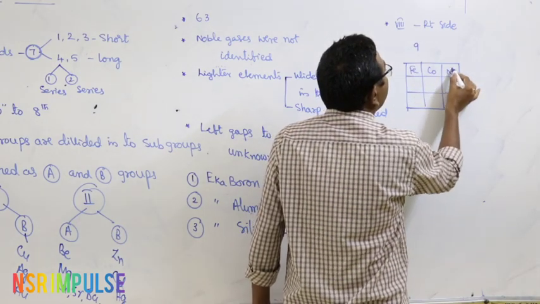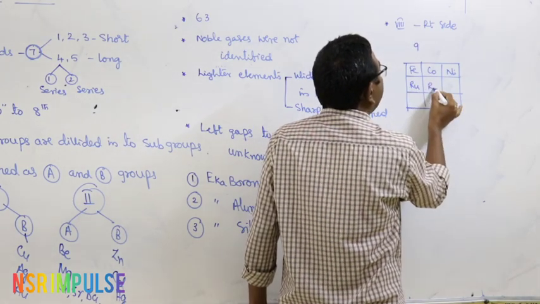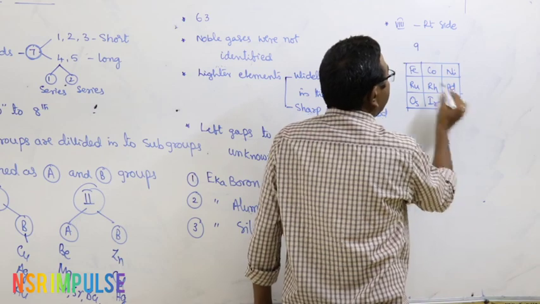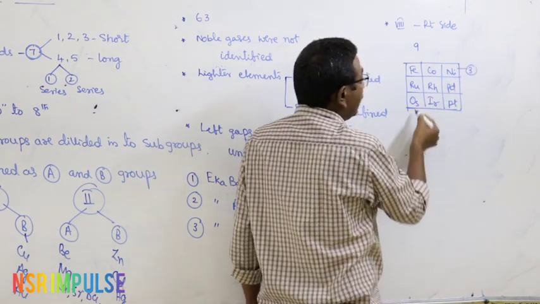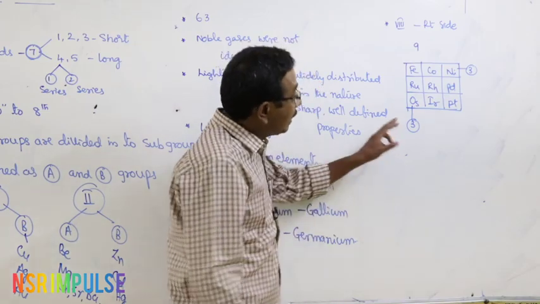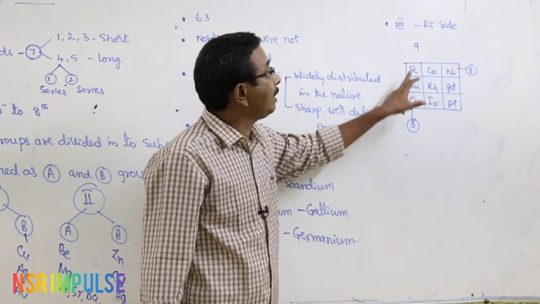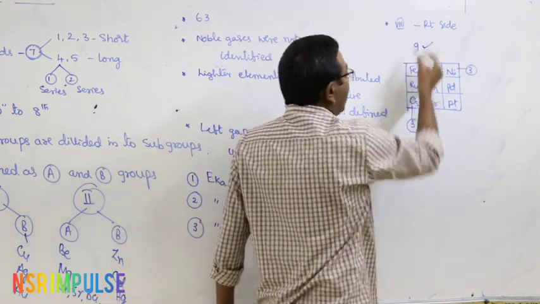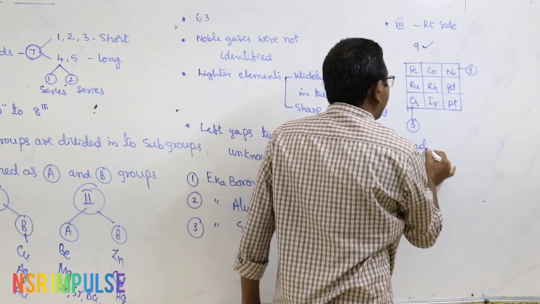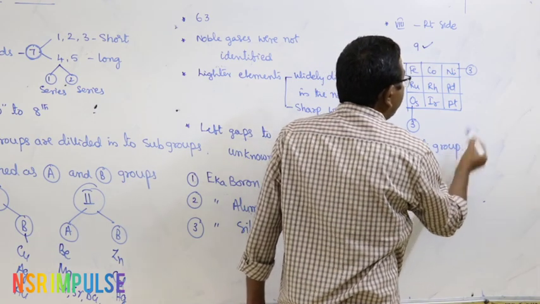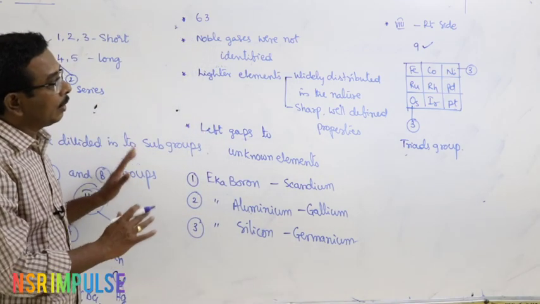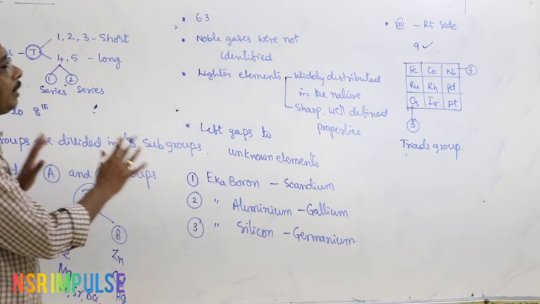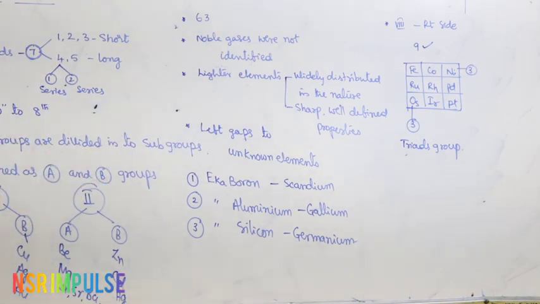Each horizontal and vertical row contains 3 elements. Here this horizontal row contains 3 elements. This vertical row contains 3 elements. Totally 9 elements are present in the 8th group. As a result of that, 8th group is also commonly represented as triads group. They are present at the right side of the periodic table. This is about the important features of Mendeleev's periodic table.